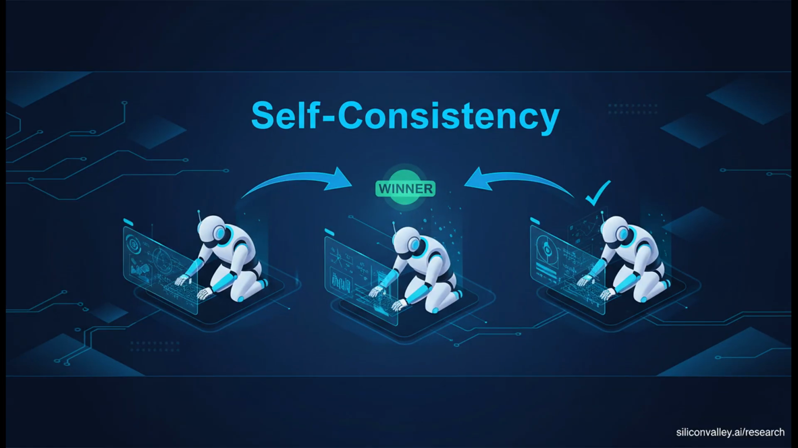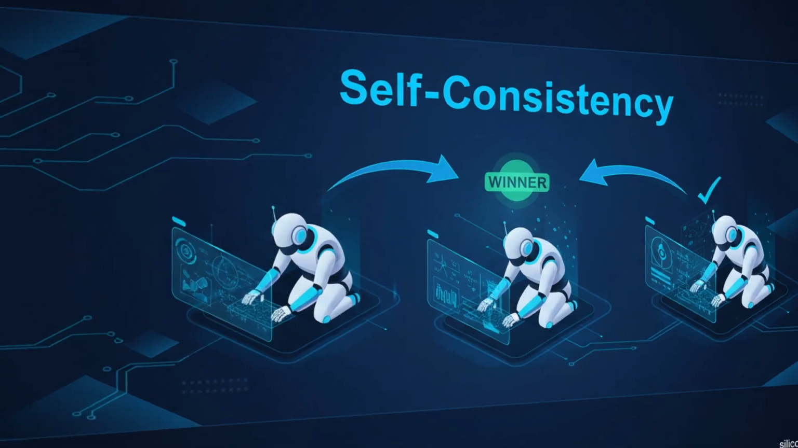Self-consistency involves running the same prompt multiple times and picking the most common answer. It leverages the model's probabilistic nature to find the most reliable path. By taking a majority vote, you can drastically improve results on complex tasks.